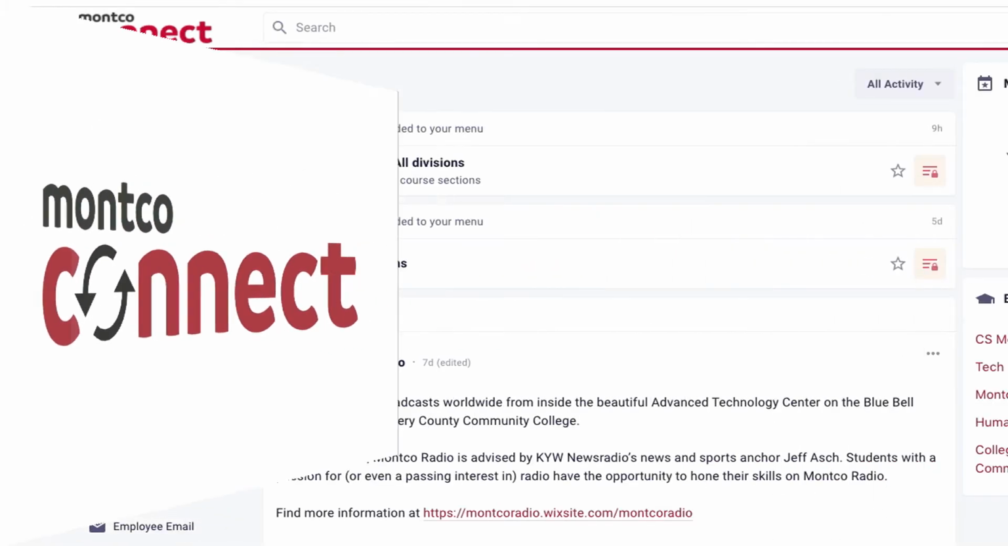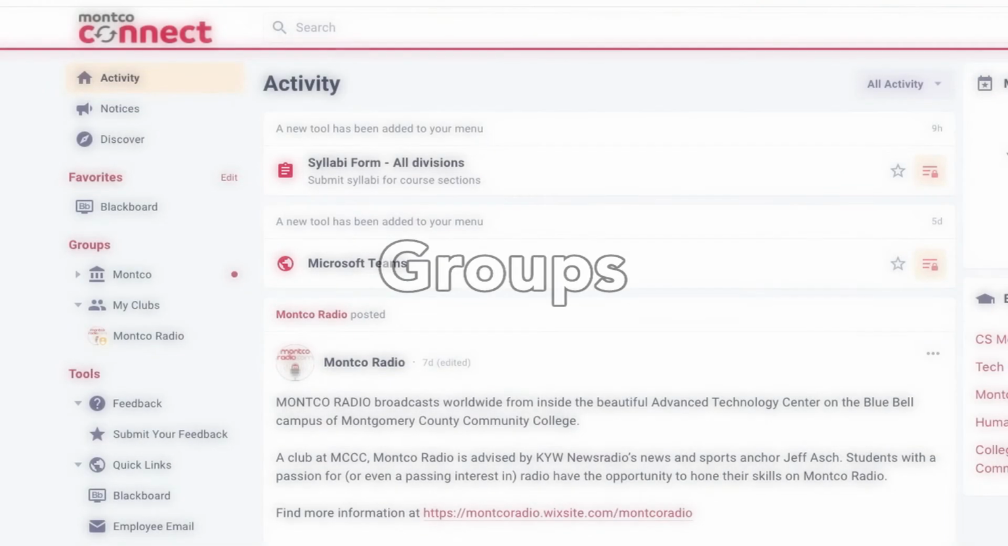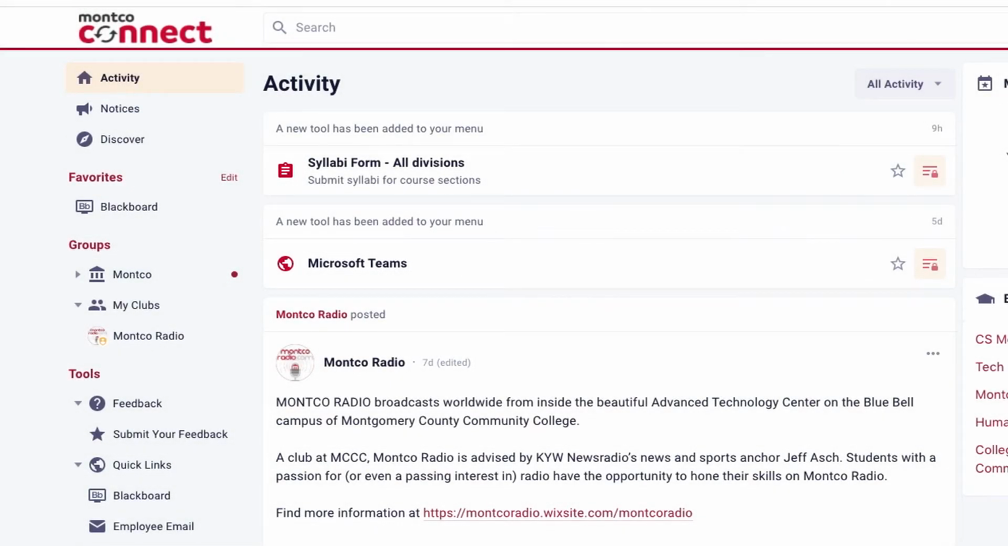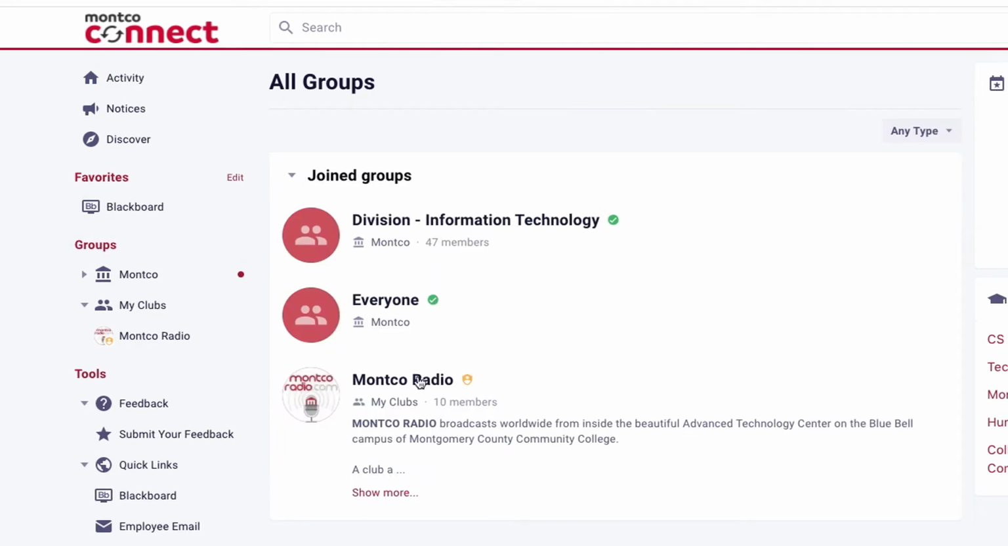MONTCO CONNECT supports the concept of groups which join individuals in common together. For instance, members of the same department, student members of a club, student veterans, etc. all can be members of a group. Once a member of a group, it will be listed under the Groups section in the left navigation.